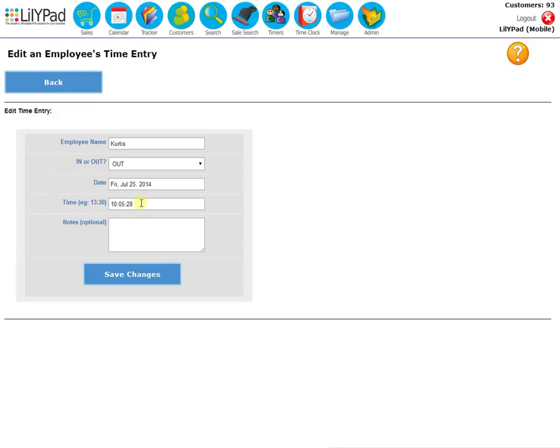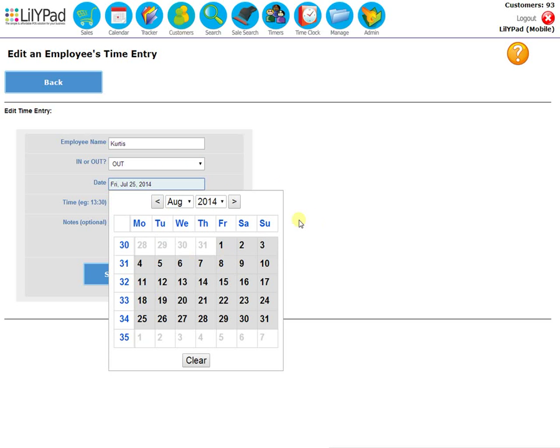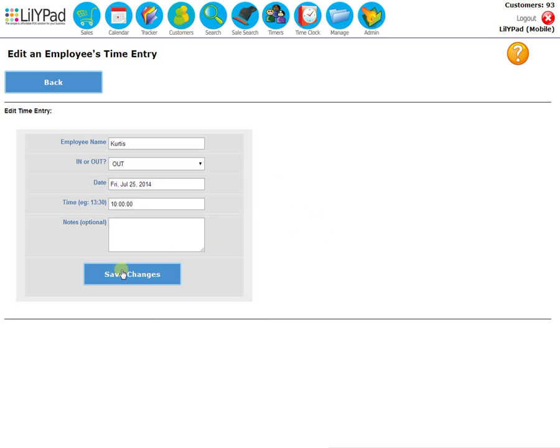So editing, you can just change the times or dates for whatever reason that they need to be changed, and then add a different day, and you can add notes as well.